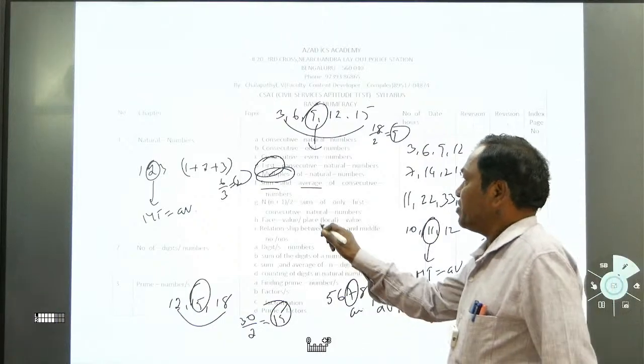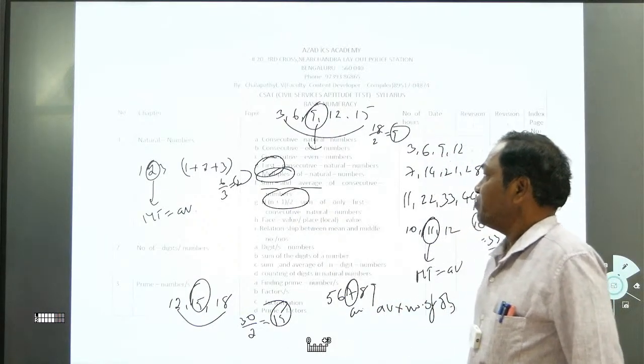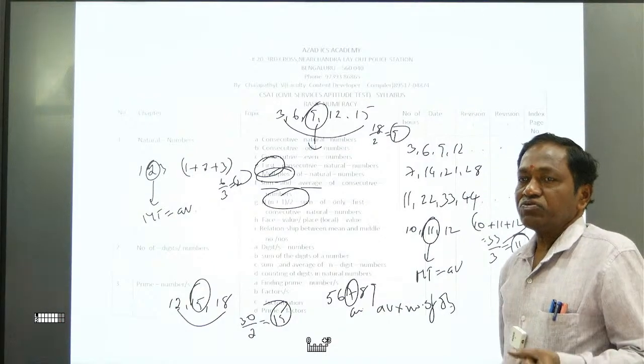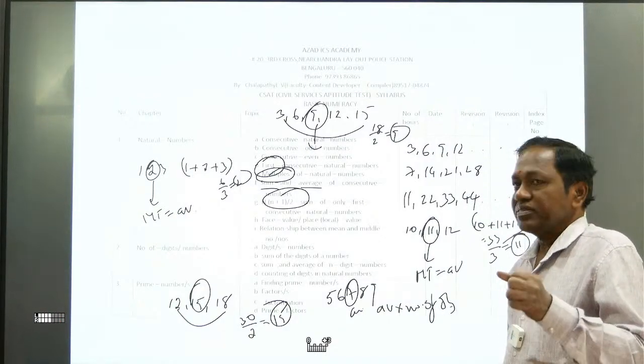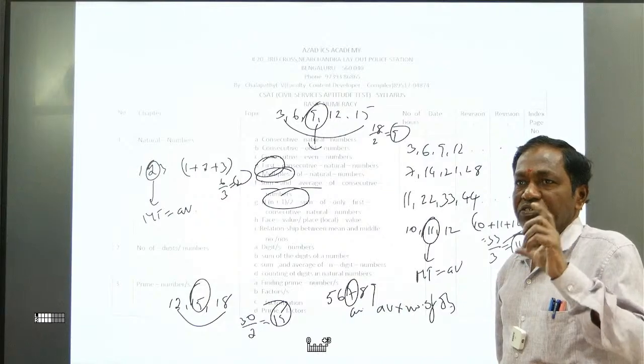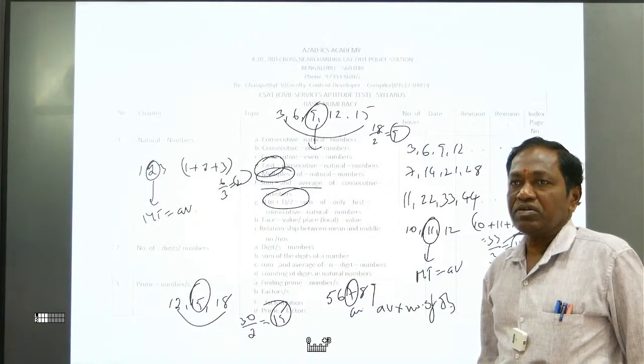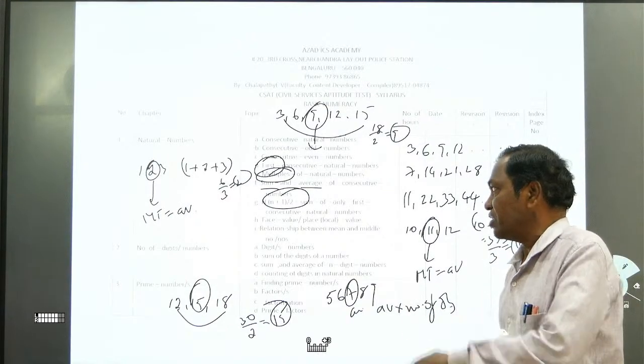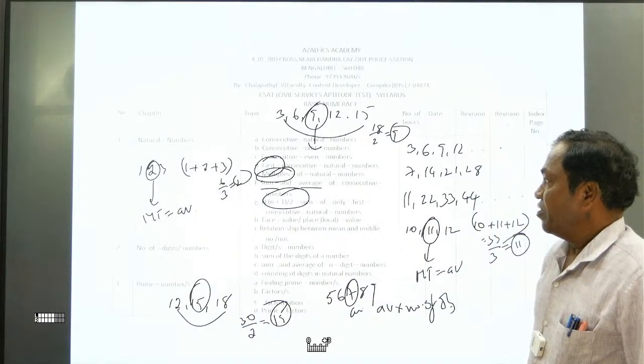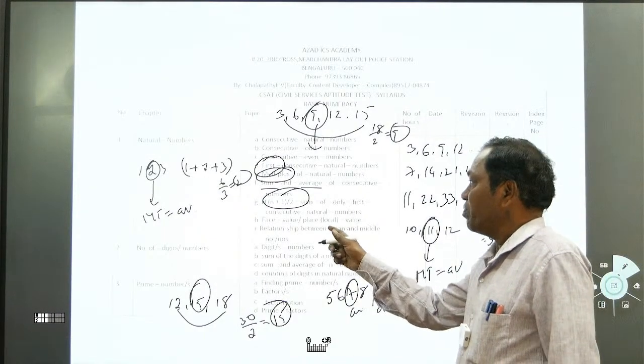And n into (n plus 1) by 2 is always used to find the sum of the first n consecutive natural numbers. That is a thing, right? And face value, place value, local value.